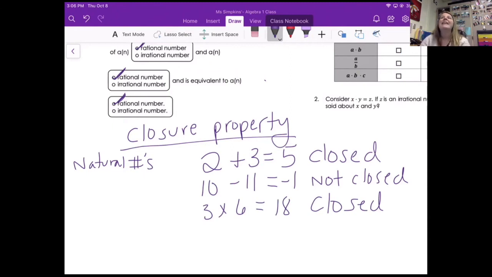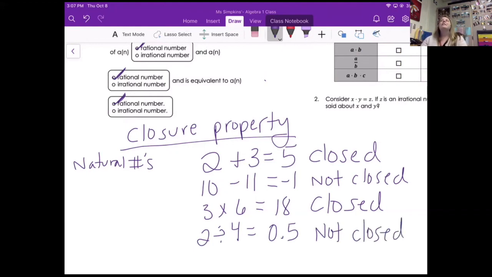Can you think of a counterexample? Try and think of an example that would give you not a natural number. If you did something, you got a decimal. Okay, so can you give me an example of that? 2 divided by 4. That would be 0.5, 5/10, 1/2. All that I care about is that's not a natural number, right? So we are saying that this is not closed.